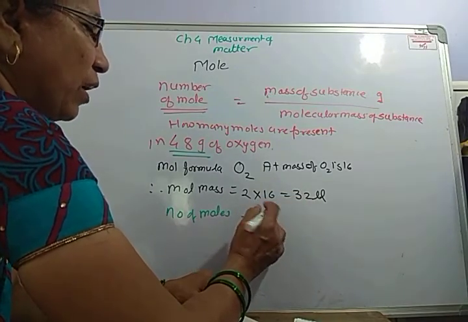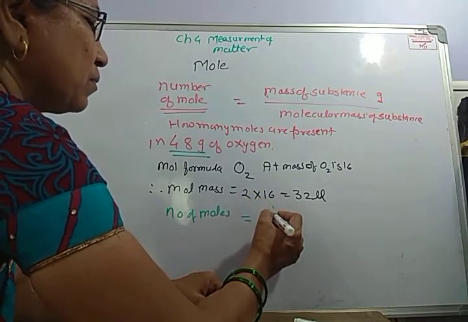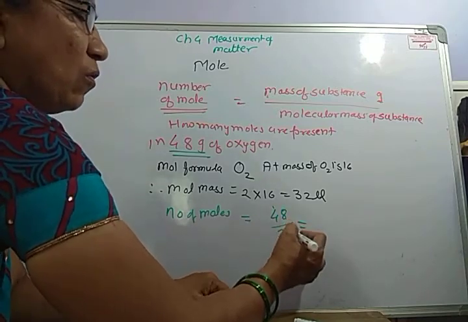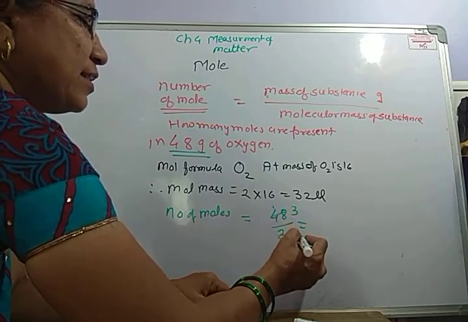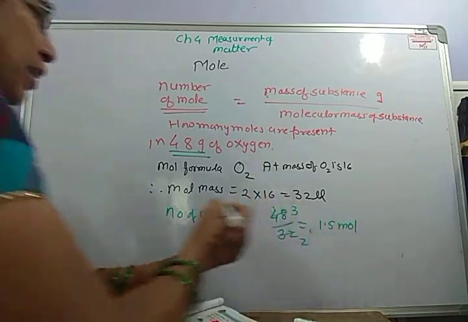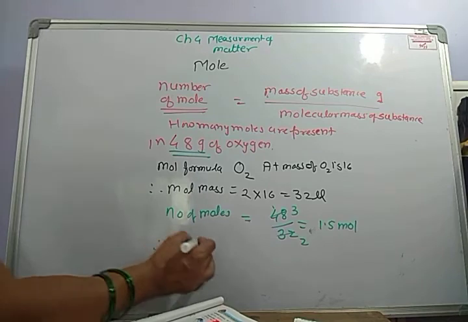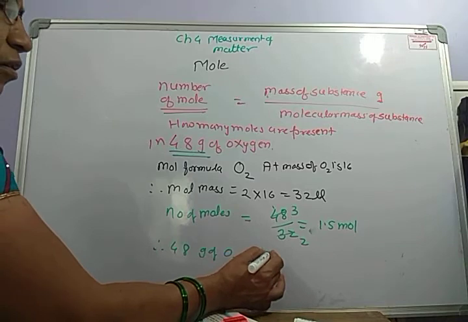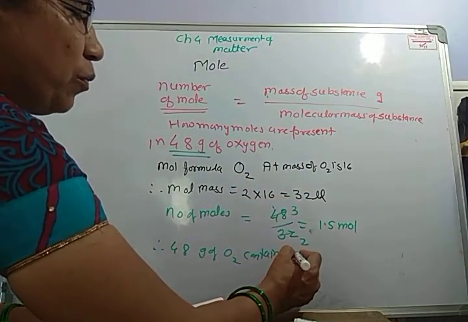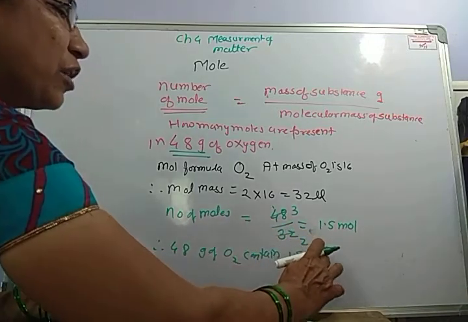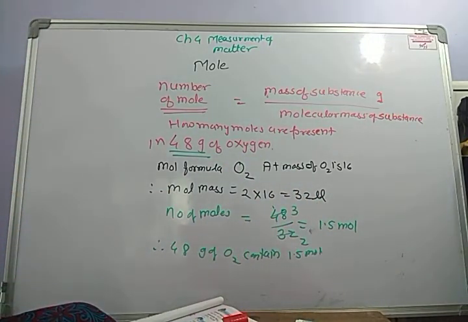You have to write the formula in every sum. 48 upon 32 is equal to 1.5 mole. That means 48 grams of O2 contain 1.5 mole.